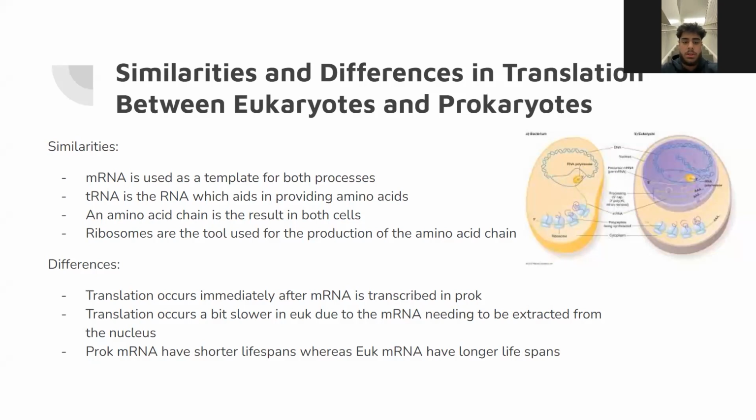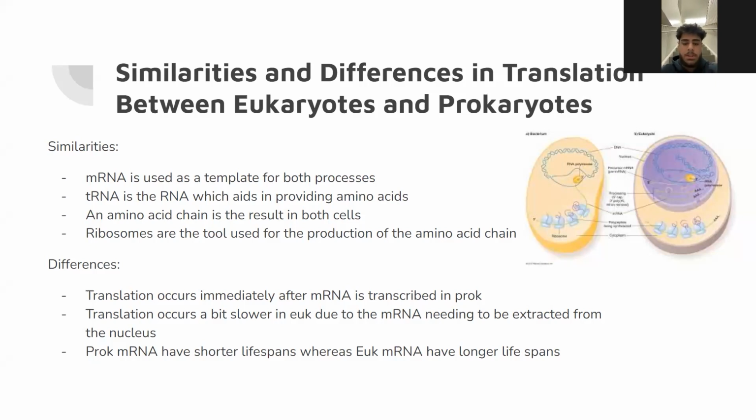Starting off with some similarities, mRNA is used as a template for both processes. tRNA, as a result, is used in both to bring amino acids into the ribosome, and amino acid chains are a result of both processes. Another thing that is similar in eukaryotes and prokaryotes in the process of translation is that ribosomes are the machinery used in the production of the amino acid chain. And tRNA, which brings in the amino acids, ties them together, and thus a peptide bond is created between amino acids, and the amino acid chain is created.